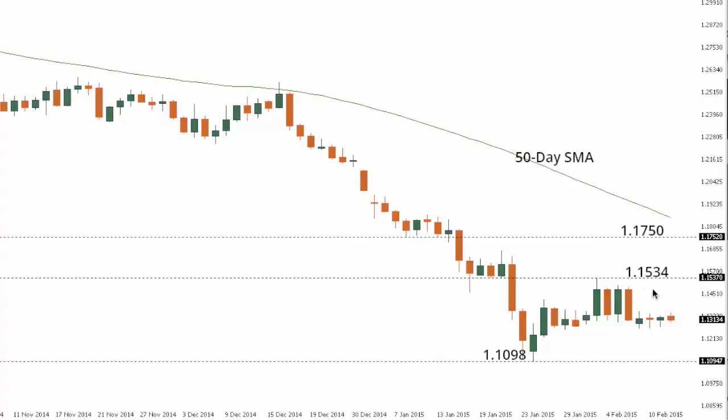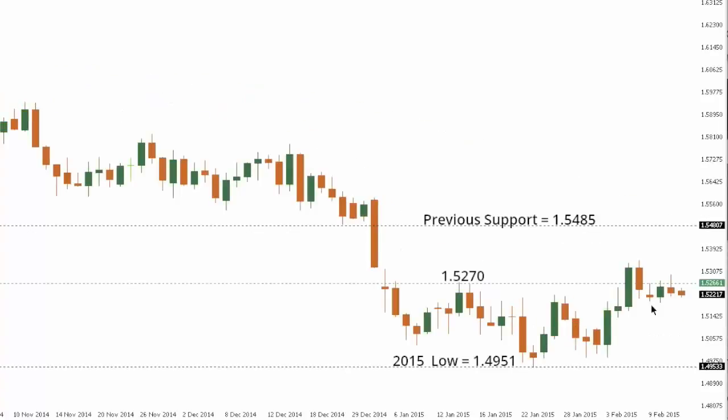Key resistance right now comes in at 1.1534, which is the high from the 3rd of February. If we do see a break above 1.1534, it could open the door for a move up towards 1.1750 or up towards the 50-day moving average at about 1.1850, but ultimately only back above the 50-day moving average would compromise the bearish outlook and give reason for pause.